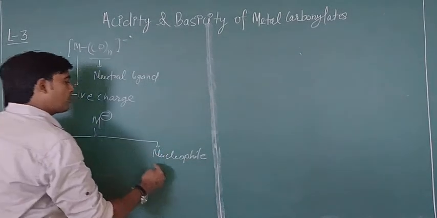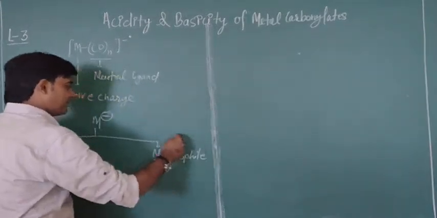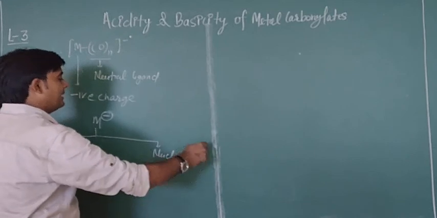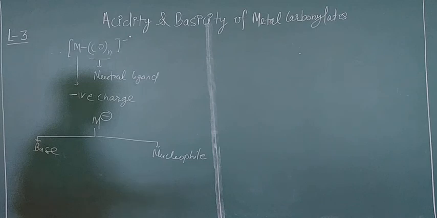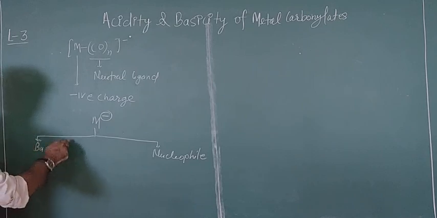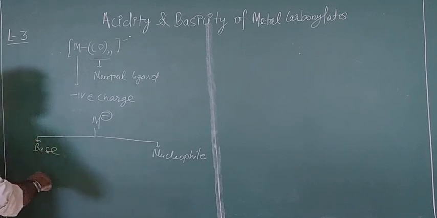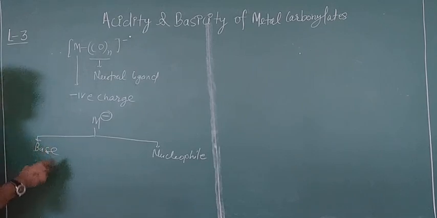We have already talked about this reaction in the last lecture, and you can find the video in the description box, where I have given the link. So today we are going to discuss the role of metal carbonylates as a base.